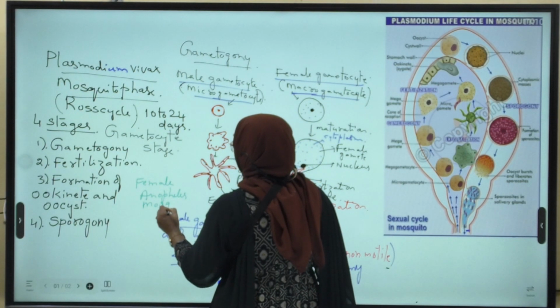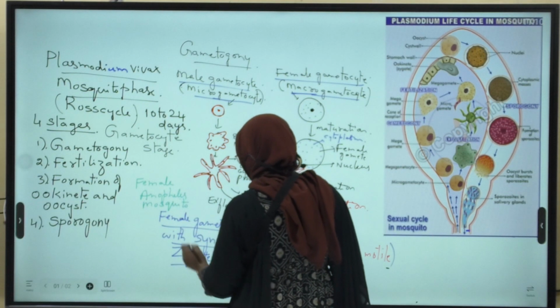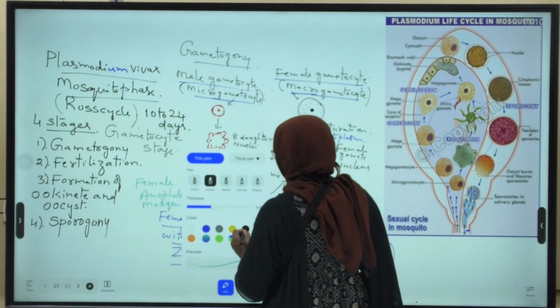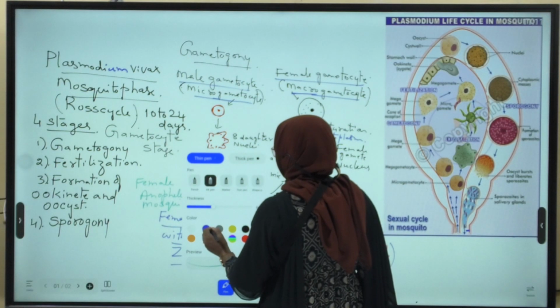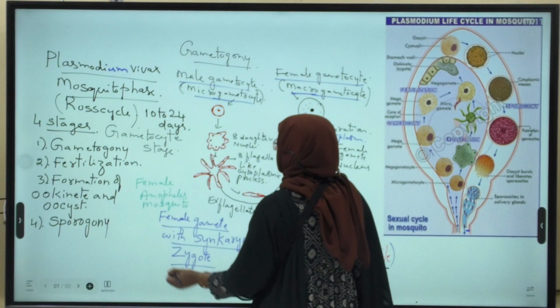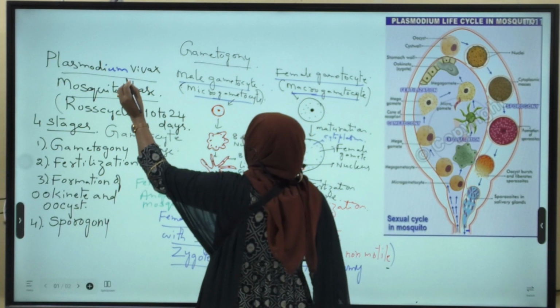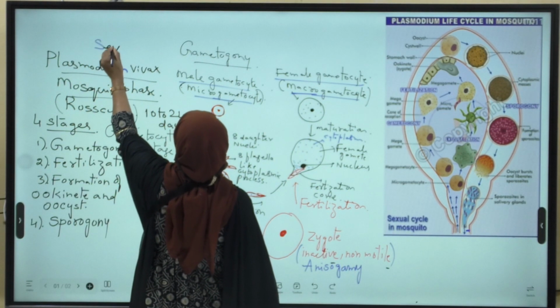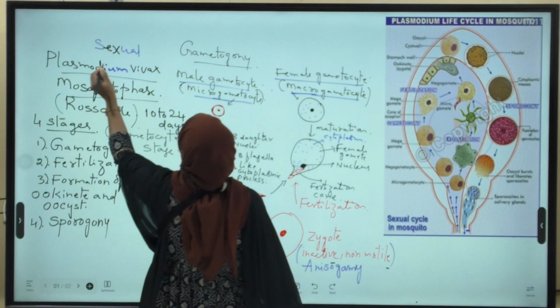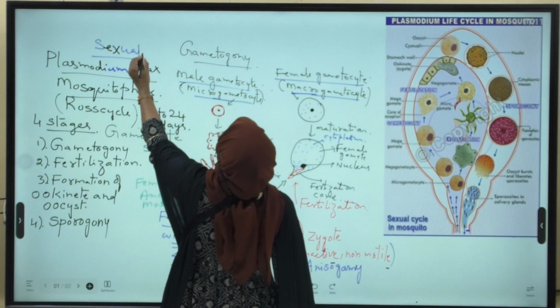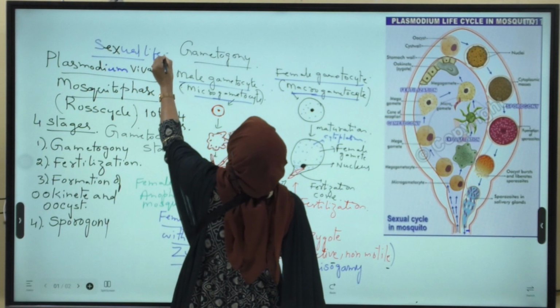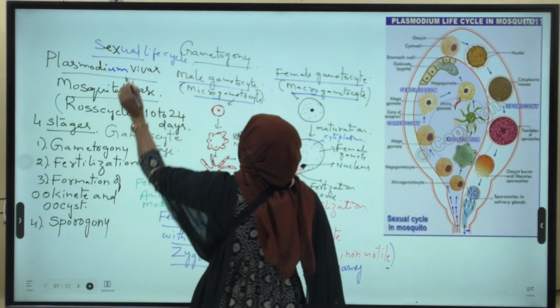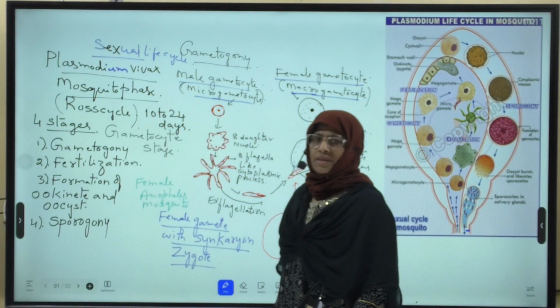The sexual life cycle of the Plasmodium takes place in the mosquito.